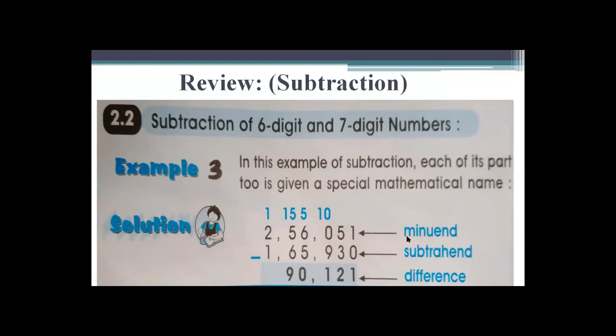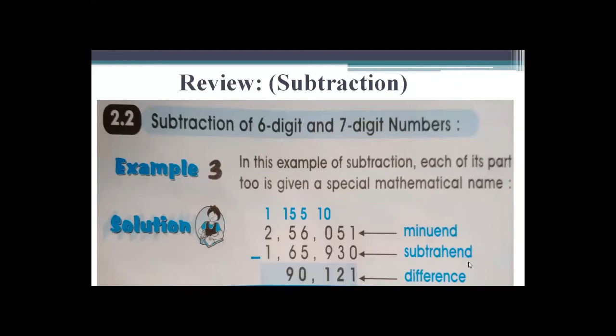When we subtract the subtrahend from the minuend, the answer that comes is called the difference, meaning the leftover number. Hope you all understand this very clearly now.